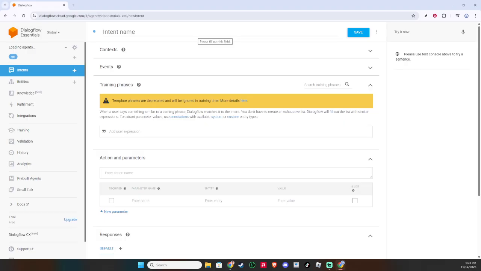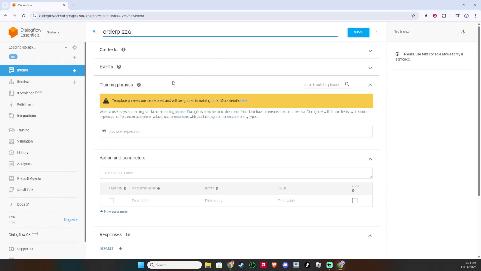Once you've clicked it, you'll be prompted to name your intent. This part is essential, so choose a meaningful name that truly reflects what the user's goal is. For example, if your intent is for ordering pizza, you might name it Order Pizza. A clear, descriptive name helps you stay organized, especially as your list of intents grows over time.